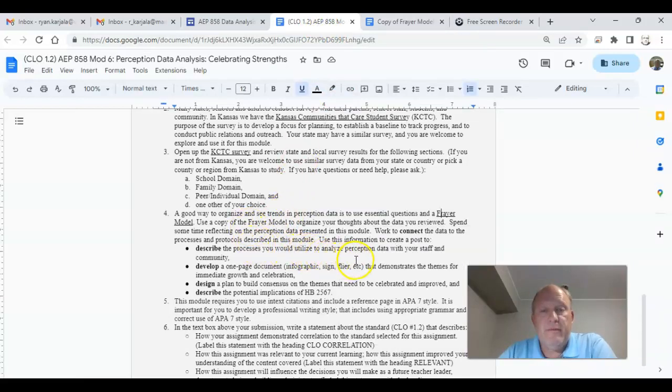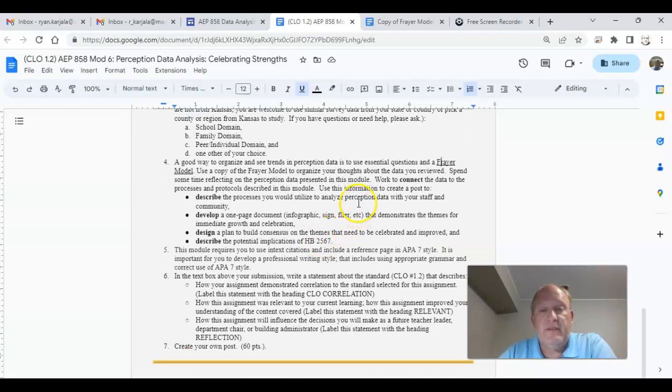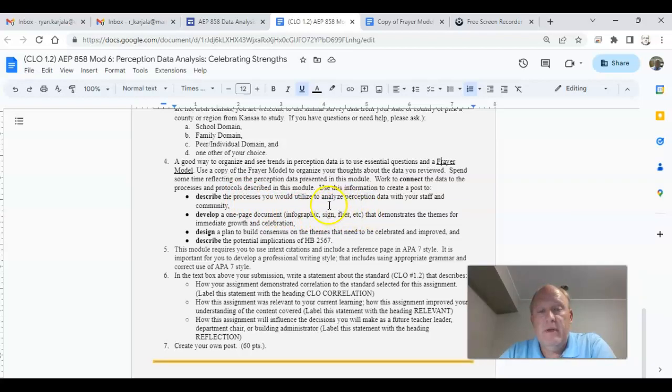So you're going to go through it, and you're going to use your FAIR model. You're going to work to connect the data to the process and protocols described in this module. You're going to do several things with that. You're going to describe the process you would use to analyze perception data with your staff and community. You're going to develop a one-page infographic, sign, flyer, etc., that demonstrates the themes for the immediate growth and celebration.